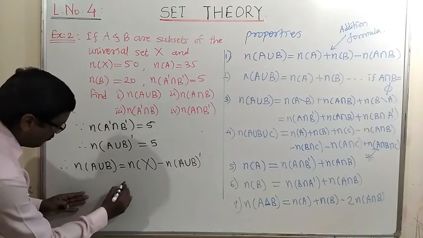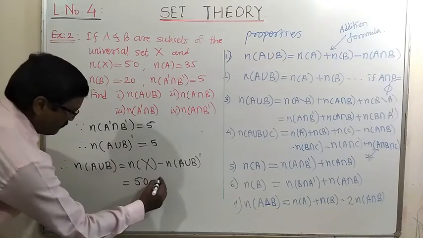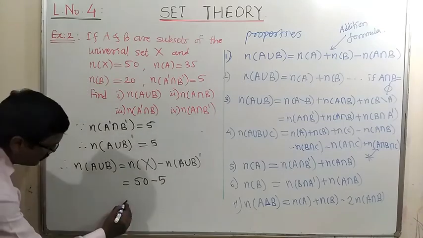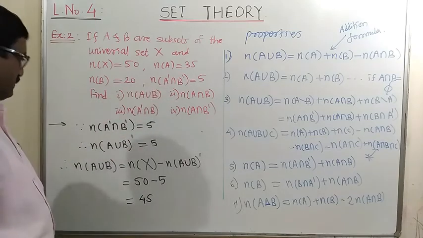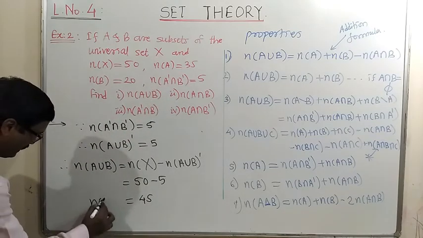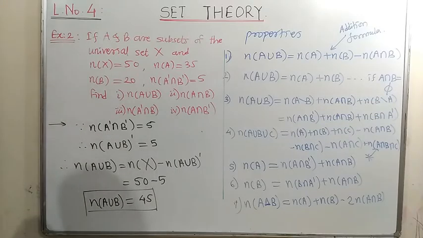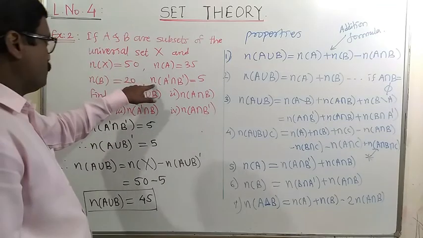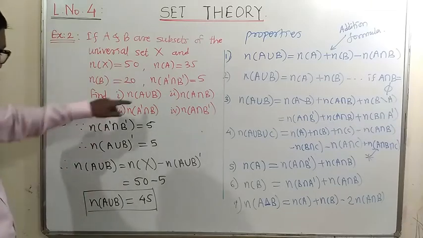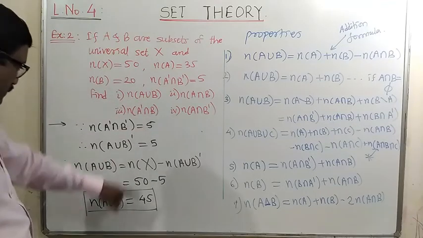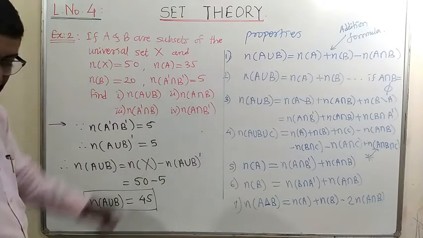Okay, so it's very simple to find here. N of X is 50 and the number of elements in A union B complement is equal to 5. So the number of elements in the union is equal to 45, and that is the answer of our first sub question. So N of A union B is equal to 45. In this way, from the given value, we can find the number of elements. Let us now use this to find the intersection.